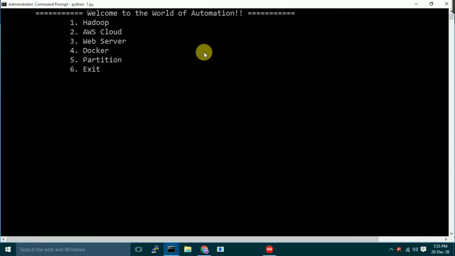Welcome to the world of automation. 1 Hadoop, 2 AWS Cloud, 3 Webserver, 4 Docker, 5 partition, 6 exit. What would you like to do, sir? Launch Docker for me.